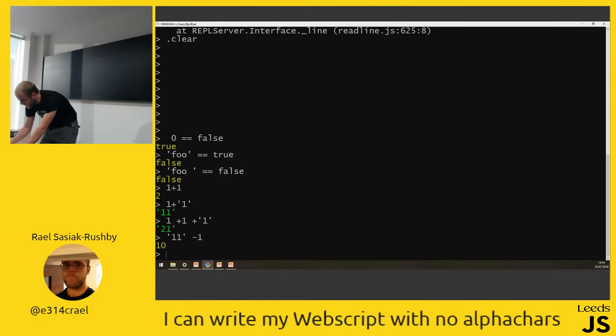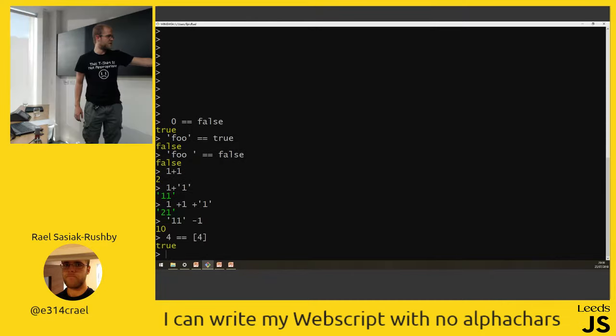I said before that you can make numerics. Sorry, I've got a previous one. 4 double equals array of 4. Is that true? Of course it is. If you want to know why that's true, you should look into the abstract equality information. But it makes perfect sense. Basically, that goes to string. When you just stringify an array, it just puts the elements of the array in, and then that's a string. Is that equal to a string? Well, it can be. If I turn that 4 into a string, that becomes string 4. String 4, they're equal. Go on then. 4 double equals string 4, just to prove that. That's true.